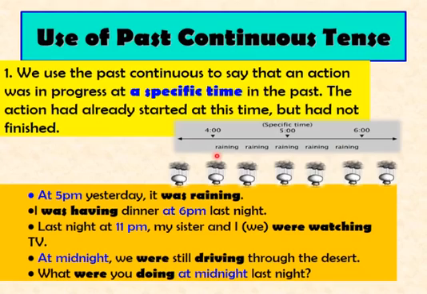Now students, it is very important to know the use of past continuous tense. Number one, we use the past continuous to say that an action was in progress at a specific time in the past. The action had already started at this time but had not finished. Now let me explain this use with some examples.